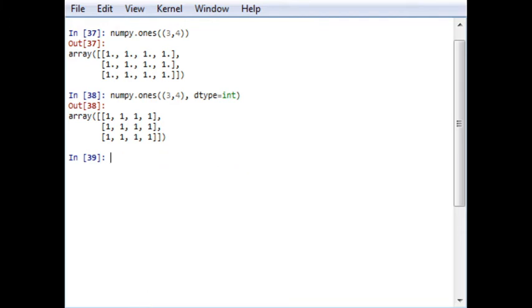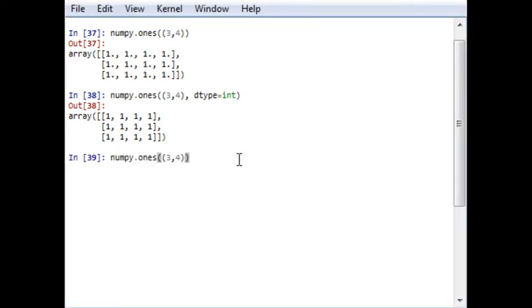So let's move further. It is interesting to observe that a complex number is equivalent to 1 in mathematics, but the data type determines the way in which the data will be stored in the computer memory, as well as how it will be operated using operators. So it should be used judiciously whenever you are using a complex value for one type of array. Now the next topic will be ones_like. What is the difference between the ones function and the ones_like function? So let us check it.